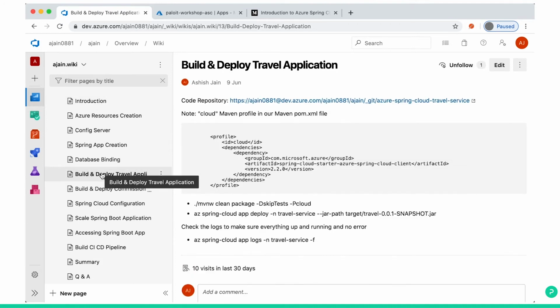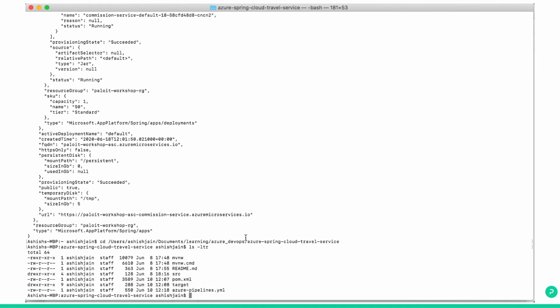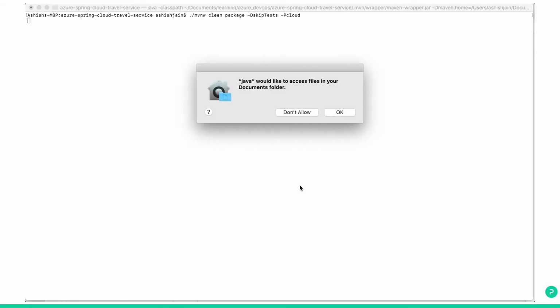Let's build and deploy. So I already have the source code here. You can clone the source Git repository from here into your local, then execute this command. It will build your jar file, the Spring Boot jar file.